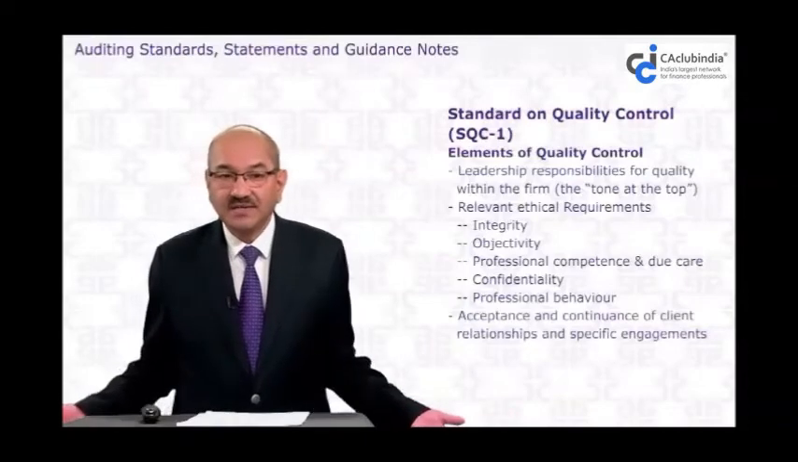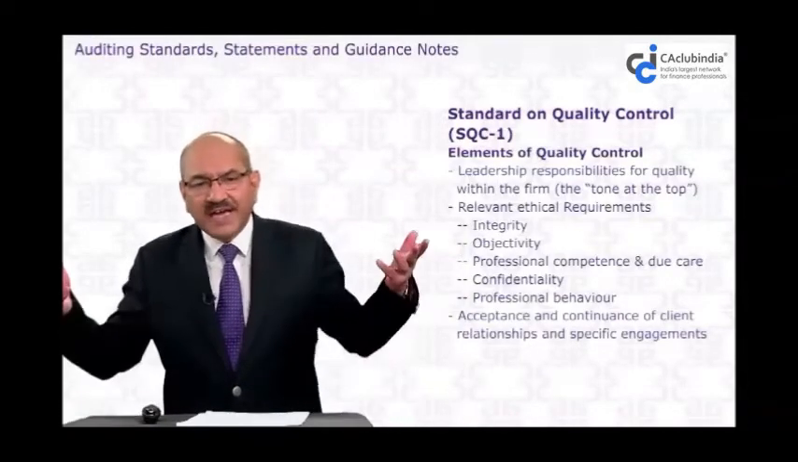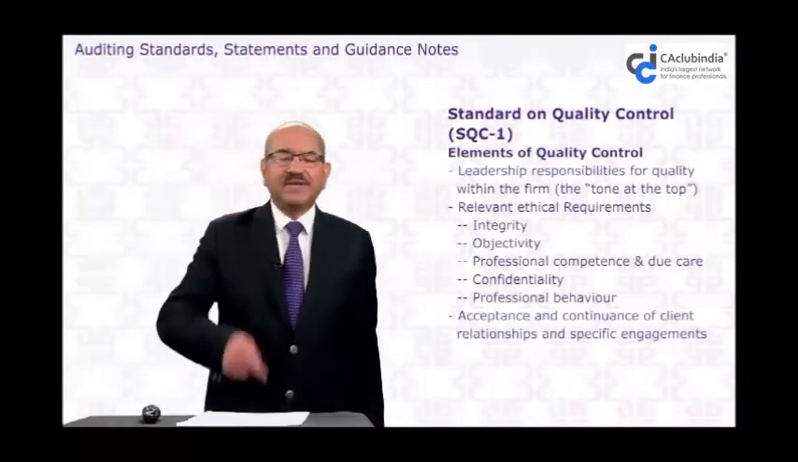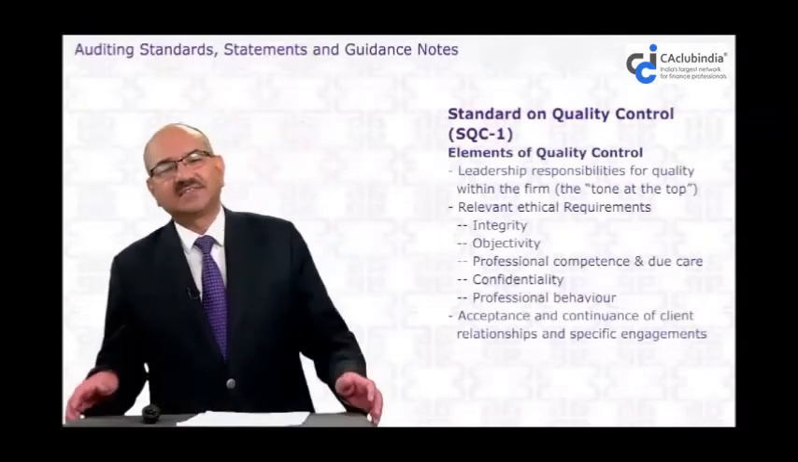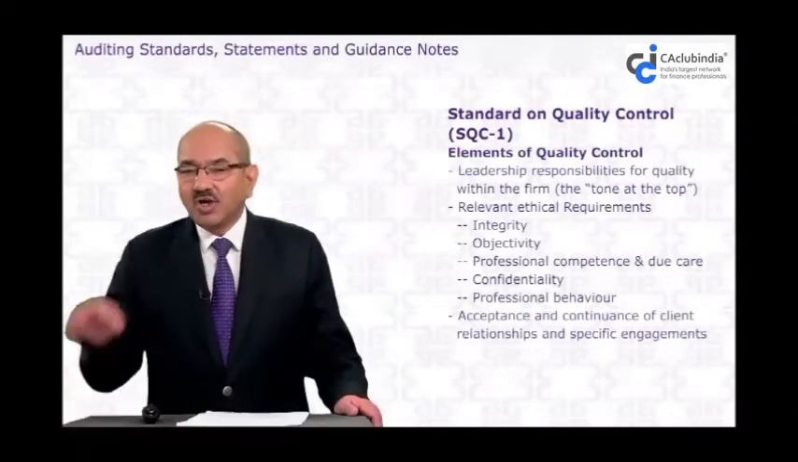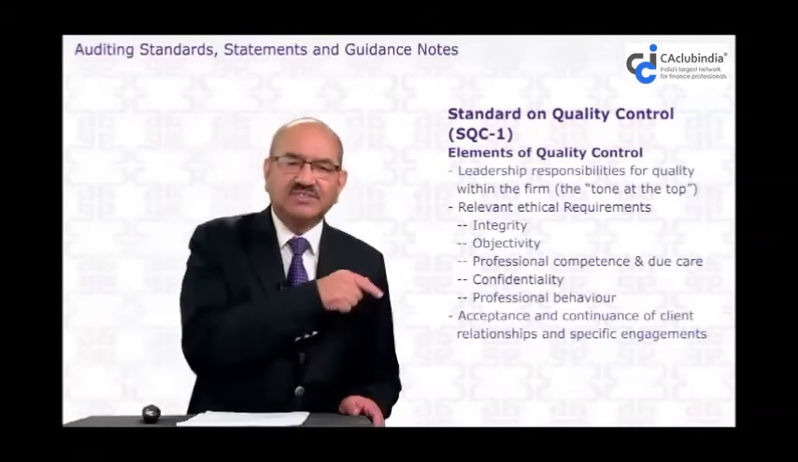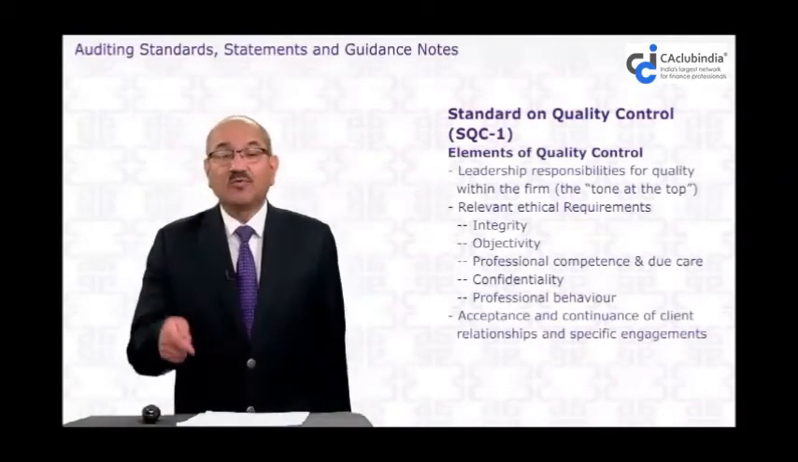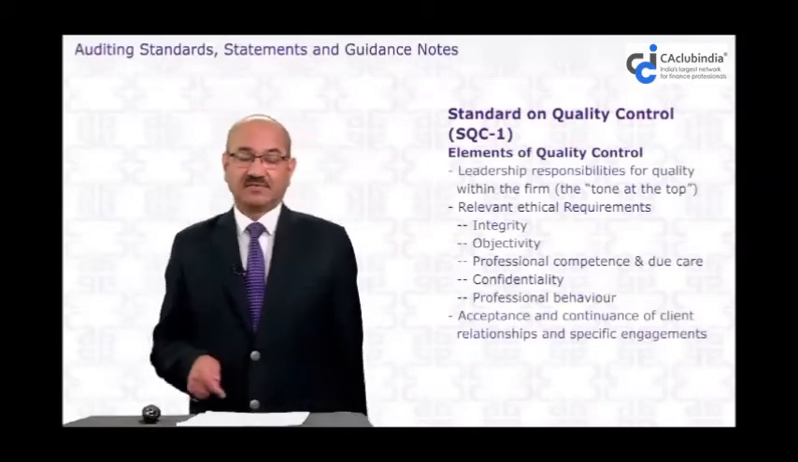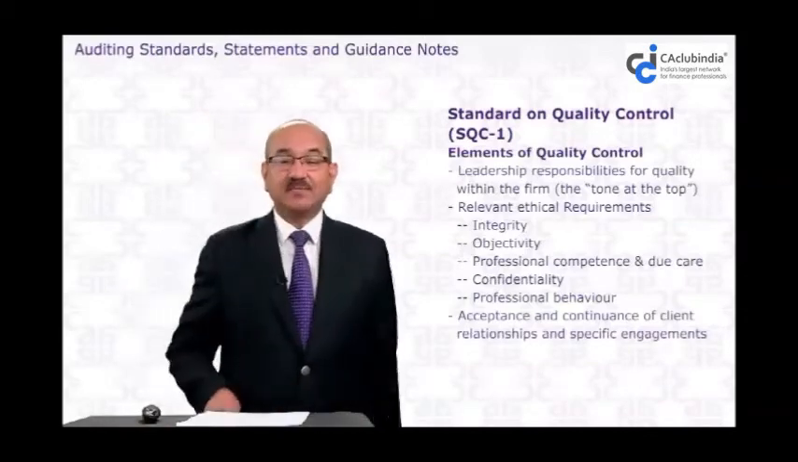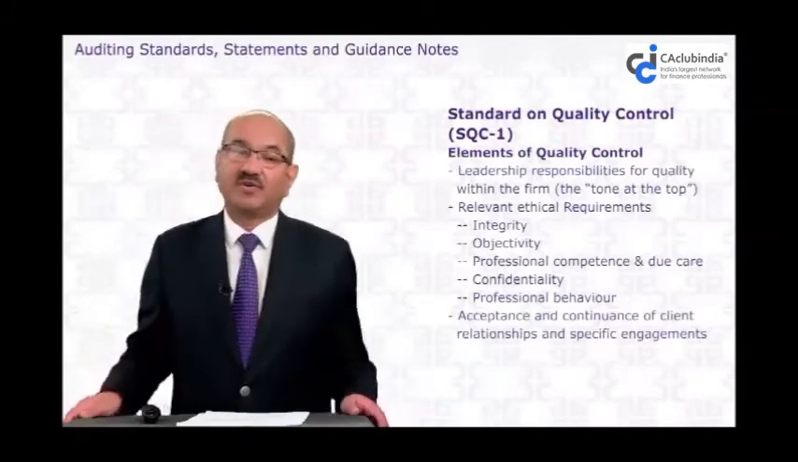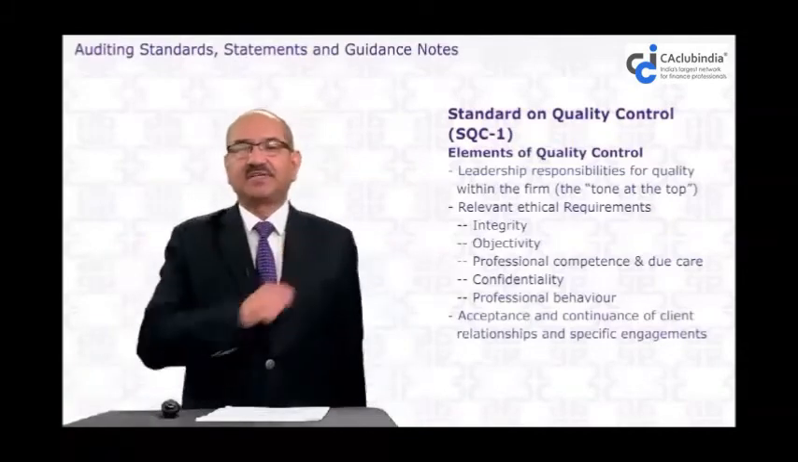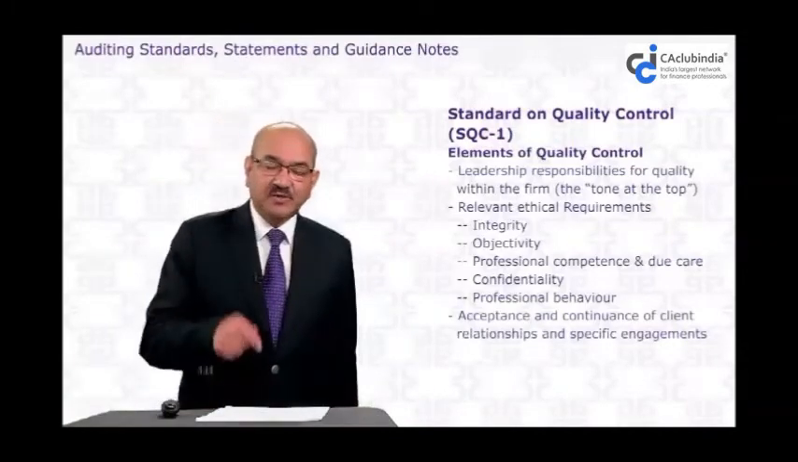So dear student, one of the elements of quality control is acceptance and continuance of the client relationship. The audit firm must have policies and procedures on whose business, whose assignment, what types of clients will be accepted. While accepting the assignment, what types of procedure we are going to follow, or policies and procedure for accepting the client. And when you accept it, what do you do?